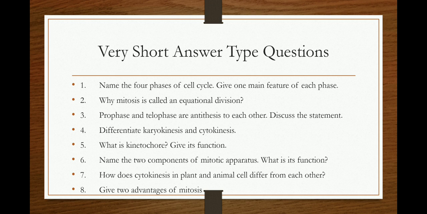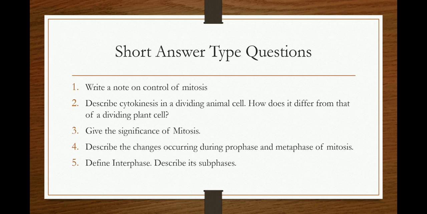Fourth question: differentiate karyokinesis and cytokinesis. Fifth question: what is kinetochore? Give its function. Sixth question: name the two components of the mitotic apparatus. What is its function? Seventh question: how does cytokinesis in plant cell and animal cell differ from each other? Eighth question: give two advantages of mitosis.